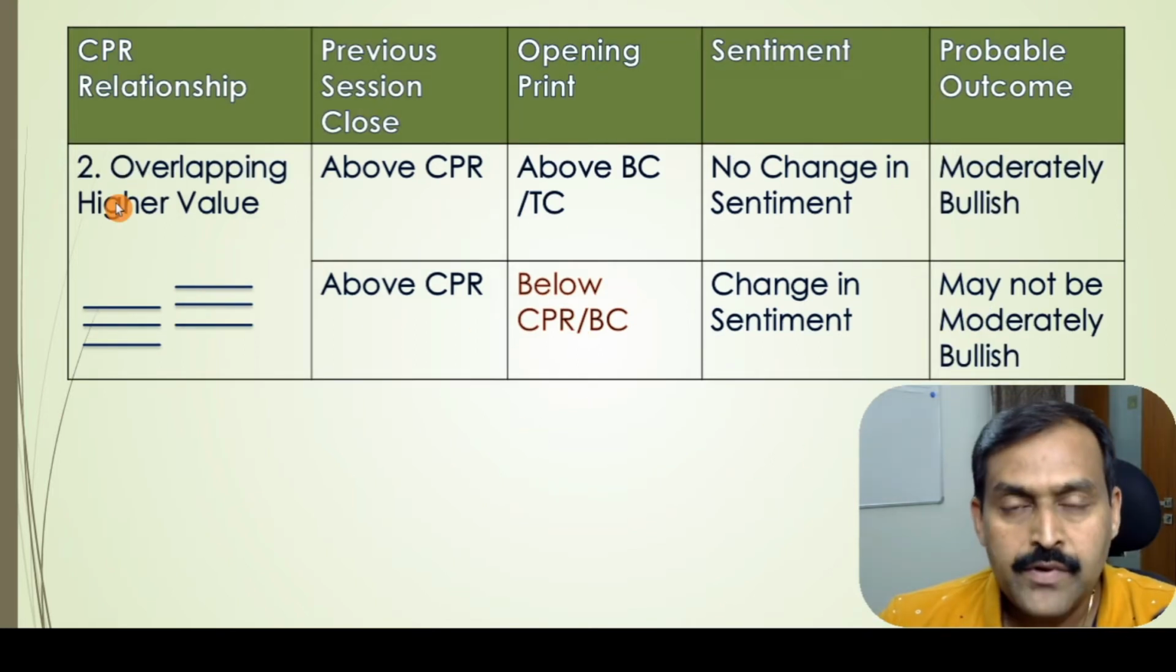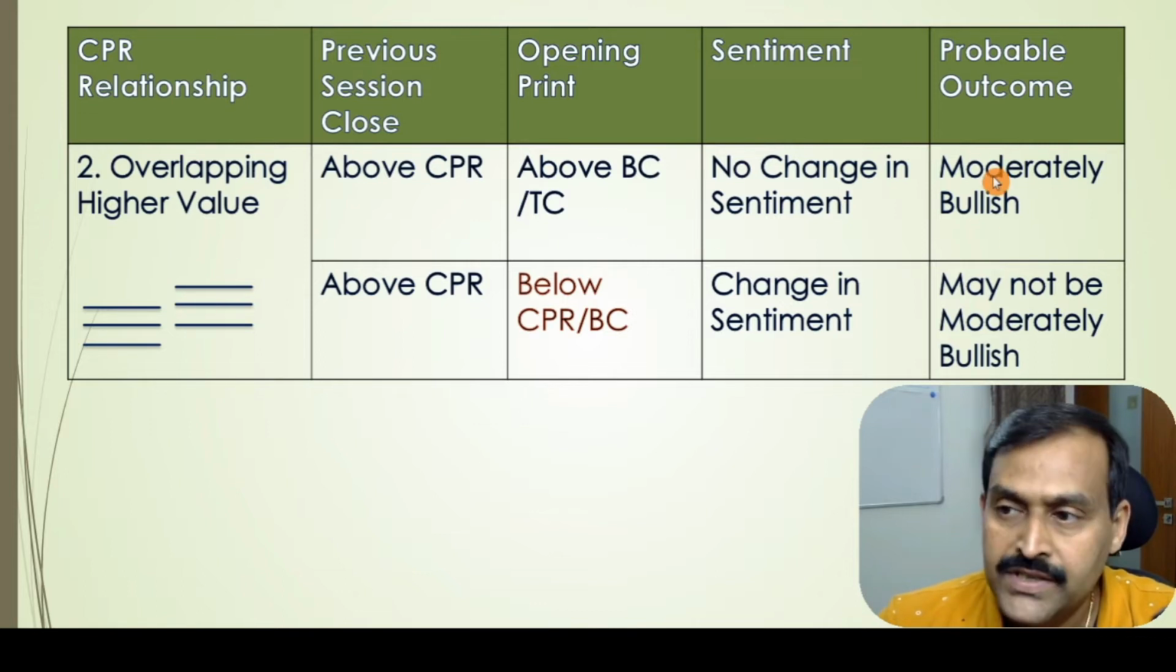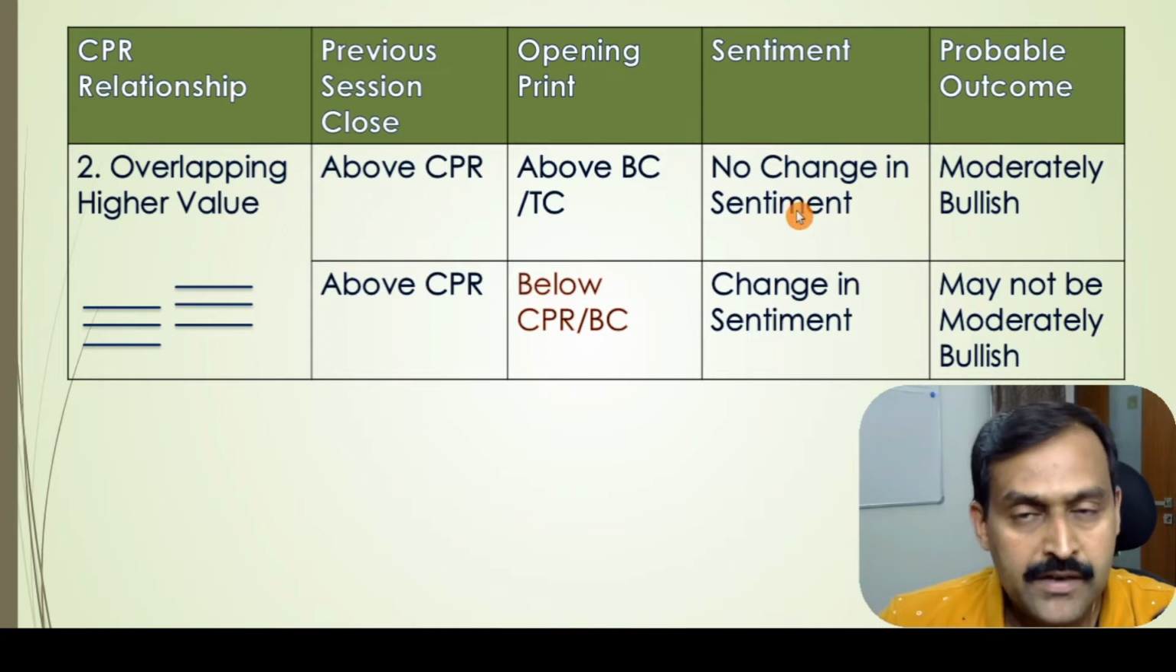The second type of CPR relationship is the overlapping higher value relationship. If you see here, tomorrow's CPR is higher in value, but it is overlapping today's CPR. It is similar to the first one, but there is an overlap between the two CPRs on the higher side, so the sentiment is expected to be moderately bullish. Assuming the same parameters as the first one, when the opening print opens above the BC or TC, the sentiment is expected to continue.